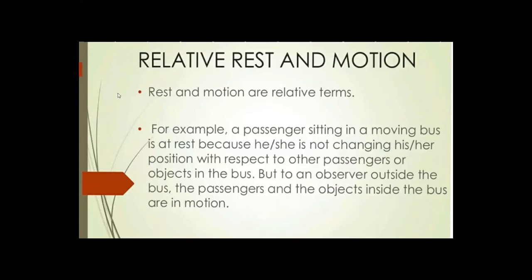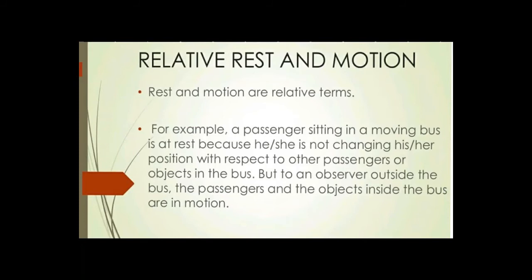Another example of relative rest and motion: a passenger sitting in a moving bus is at rest because he or she is not changing position with respect to other passengers or objects in the bus. But to an observer outside the bus, the passenger and the objects inside the bus are in motion.